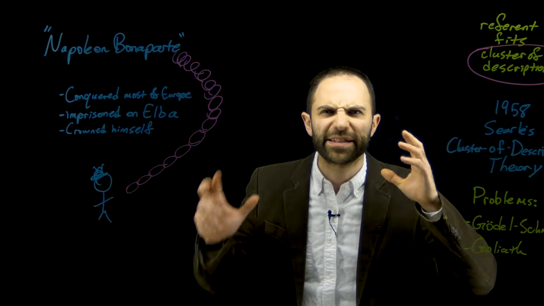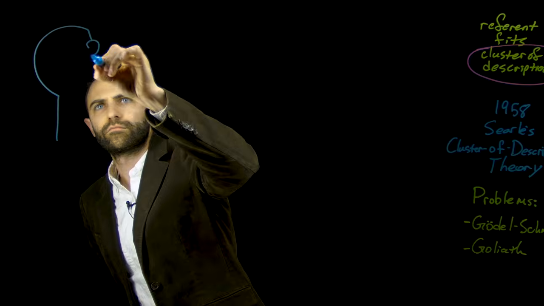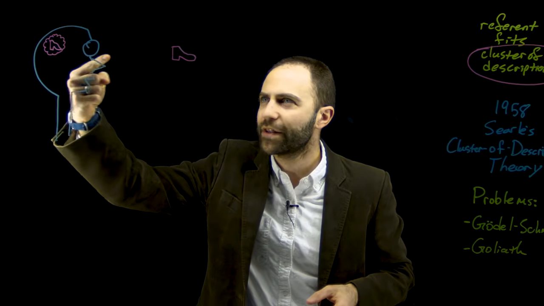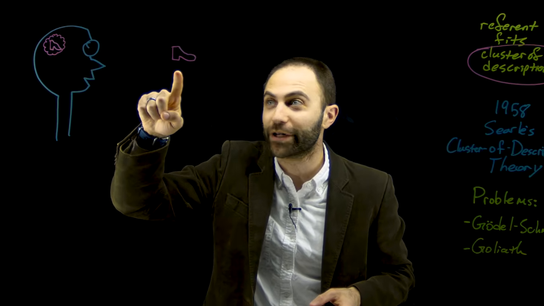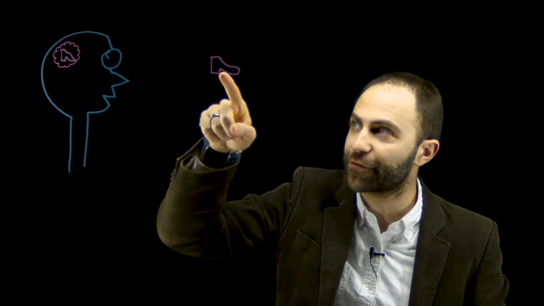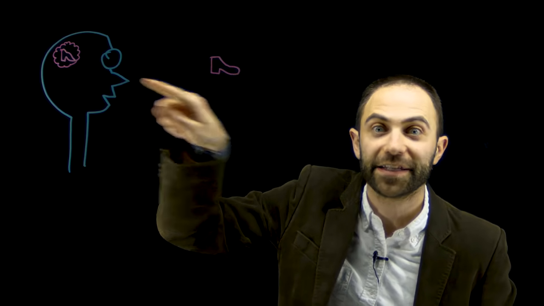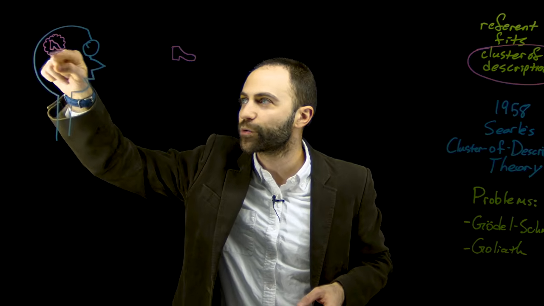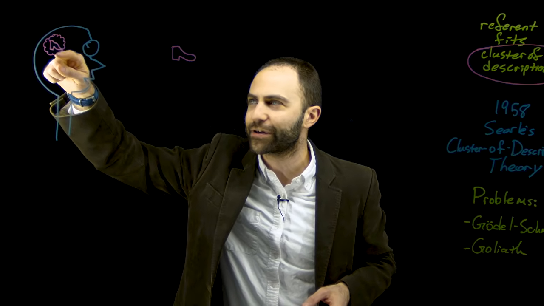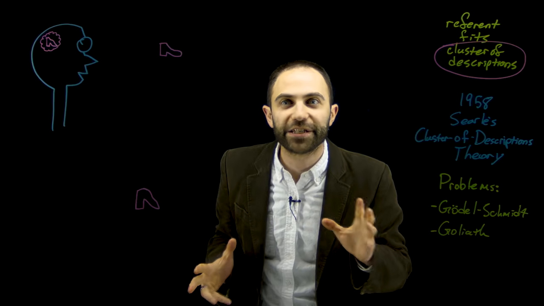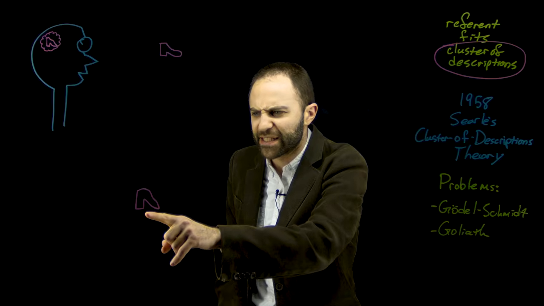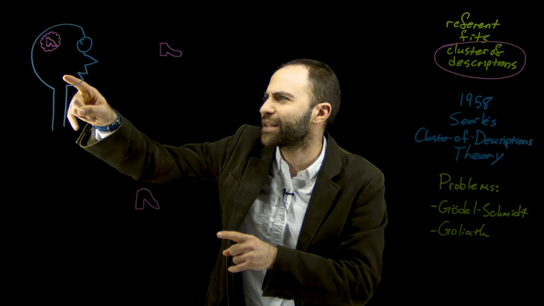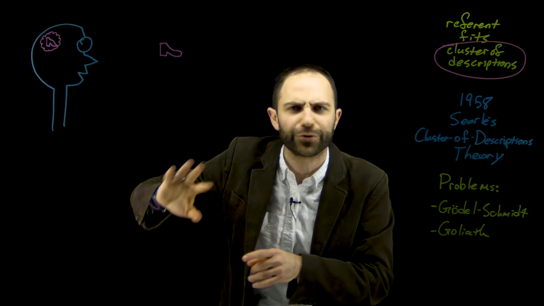Okay, so to explain this, I need to draw a diagram. So there's a person, right, and they have an eyeball, this is their eyeball, and they're looking at a shoe. This is my drawing of a shoe. And so the light bounces off the shoe and goes into the eyeball. That's some causation right there. And in the mind of this person, there's a visual image, like a little picture of the shoe in their head. Suppose also that there's an additional shoe. There's some other shoe, this is it. It's 1,000 miles away. This person has never interacted with it. They've never been in the same room as this other shoe or anything like that.